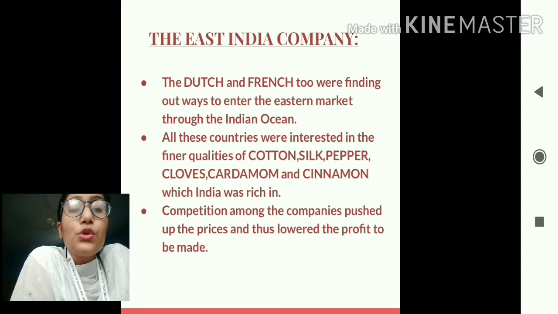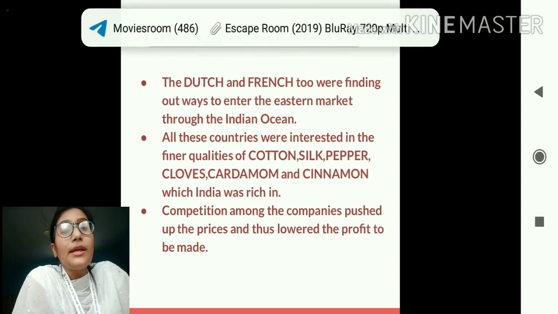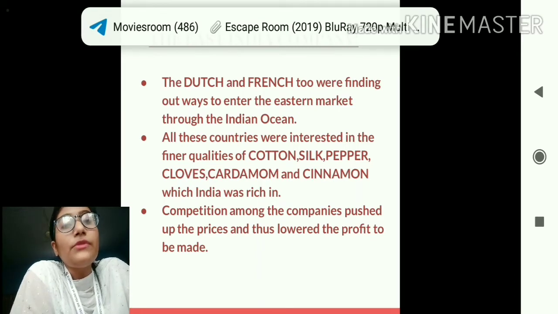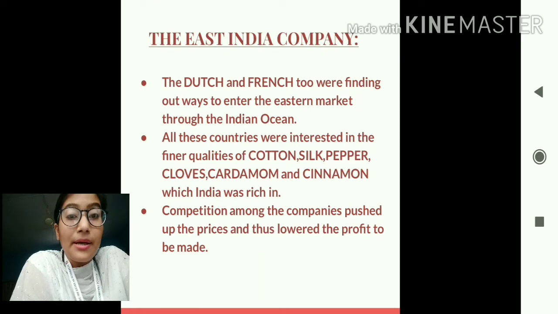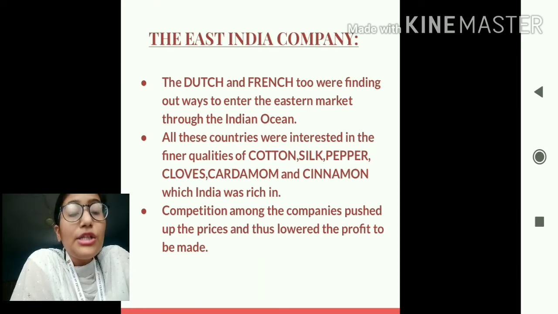Okay, so what happened with the coming of the English, with the coming of the Portuguese, the French, the Dutch, the competition among them increased. Initially, the right was only given to the East India Company, so there was no fear of competition.